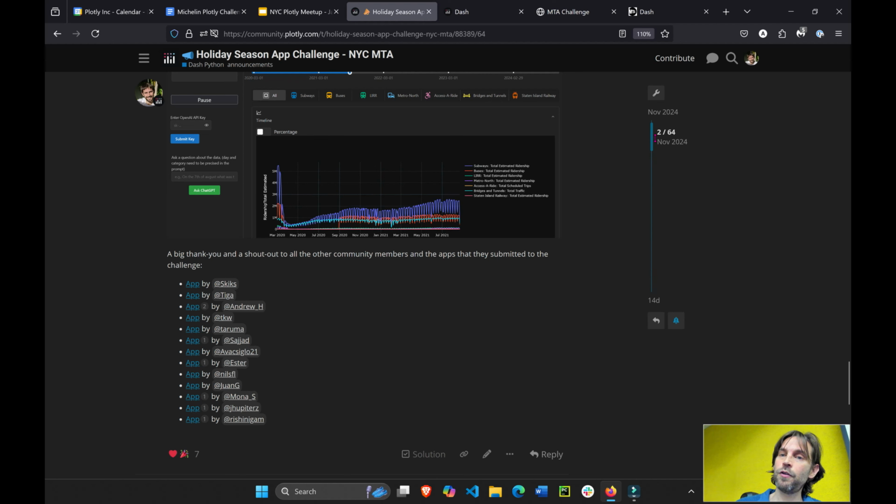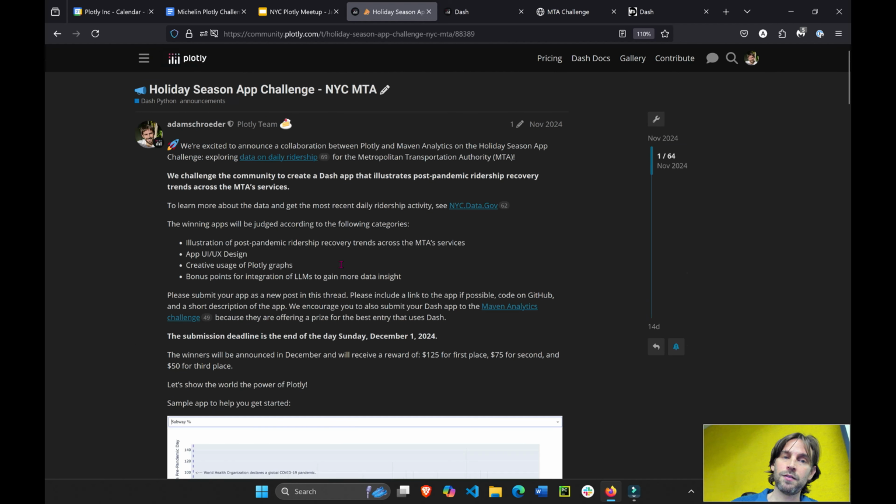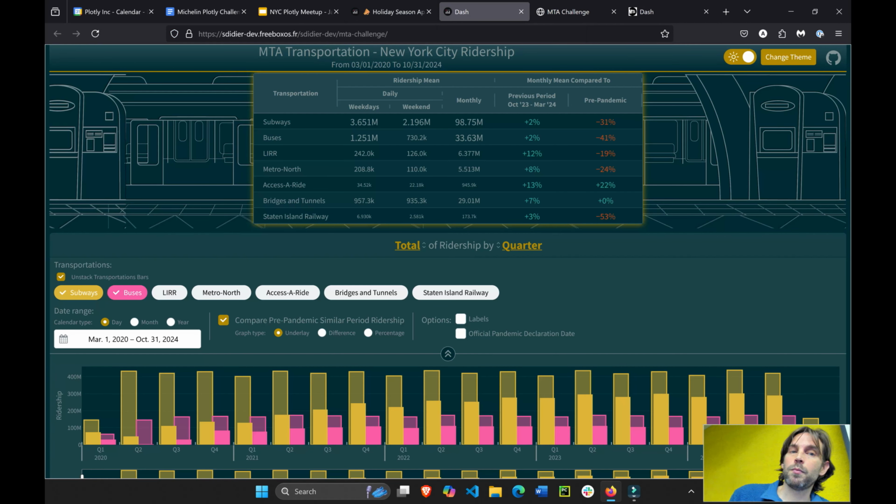If you go all the way to the first post, you see the data set right here, data on daily ridership. This is a data set of subway rides or buses, people taking the buses, Long Island Railroad, Metro North, and so on from 2020 all the way to November of 2024, right? The pandemic started in March, give or take, of 2020.